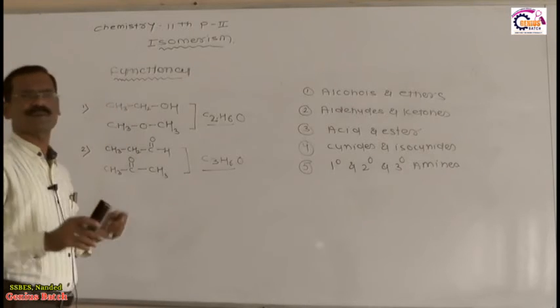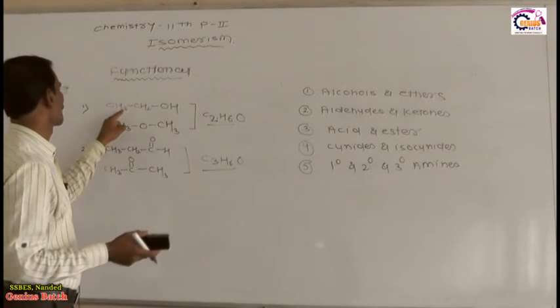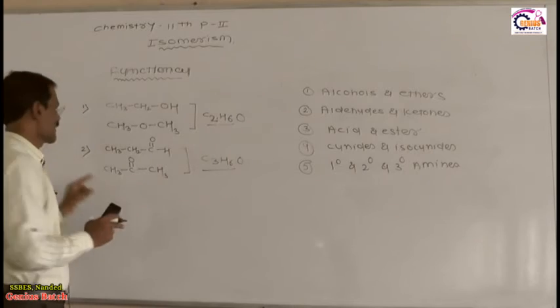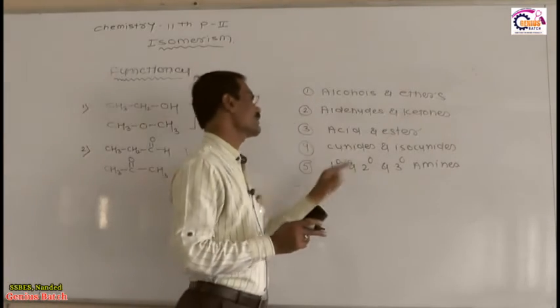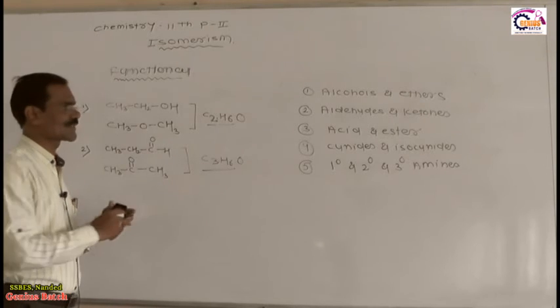What is the molecular formula? You count the number of carbon atoms: 1, 2, 3, so 3 plus 2 is 5 plus 1, 6, C3H6O. This is called the aldehydes and ketones. It means aldehydes and ketones have the same molecular formula, but they differ in their functional group.